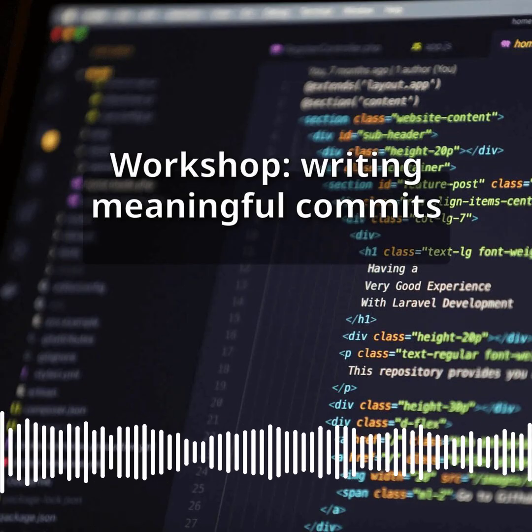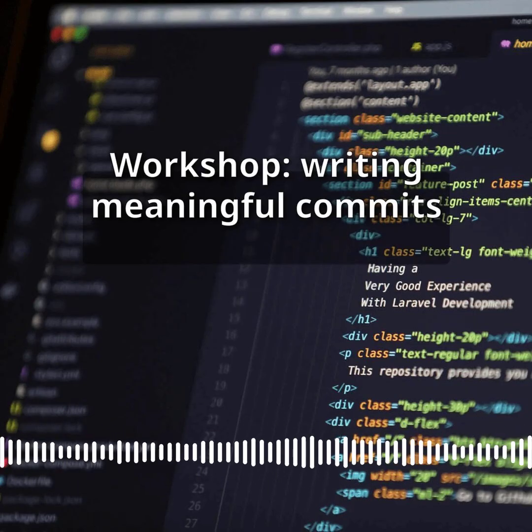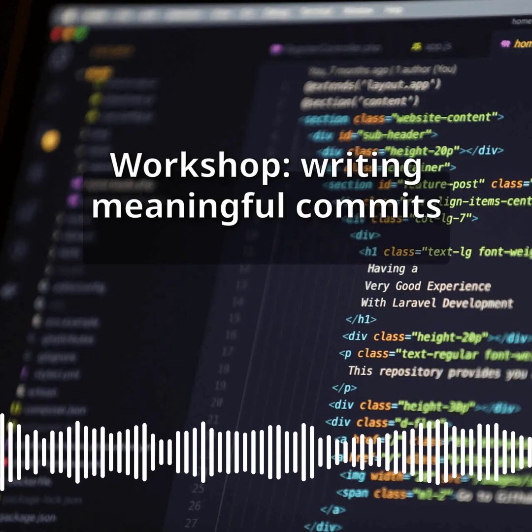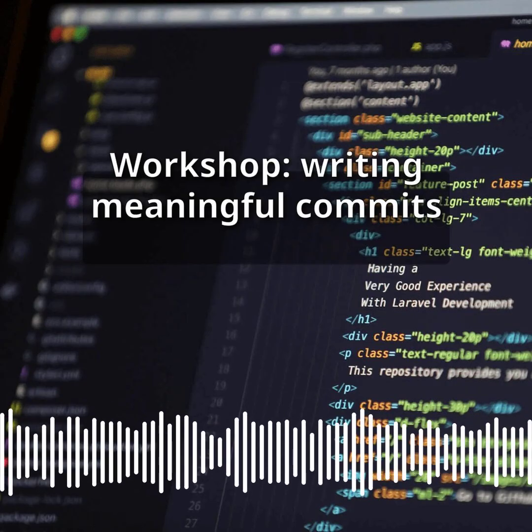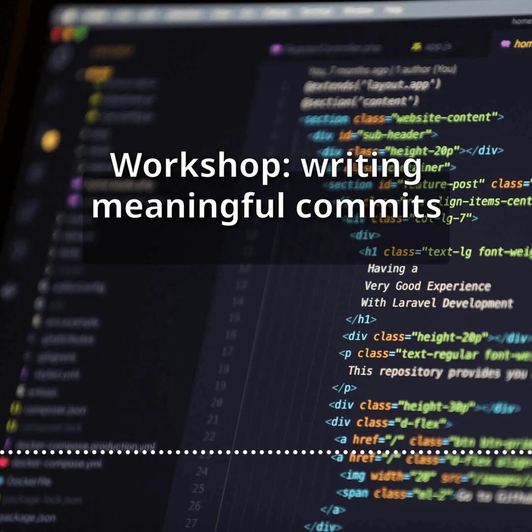You will work on a small controlled project scenario. The goal is not to build something complex, but to practice the craft of committing with intention. Every decision you make, when to commit, what to include, how to phrase the message, will be evaluated. Think of this workshop as a simulation of real-world collaborative development, where commit quality directly impacts team productivity.